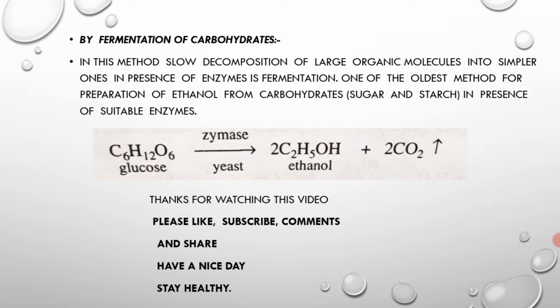Fermentation of glucose gives ethanol. Here the reaction is C6H12O6, glucose, treated with zymase from yeast, giving 2C2H5OH, that is ethanol, plus carbon dioxide released.